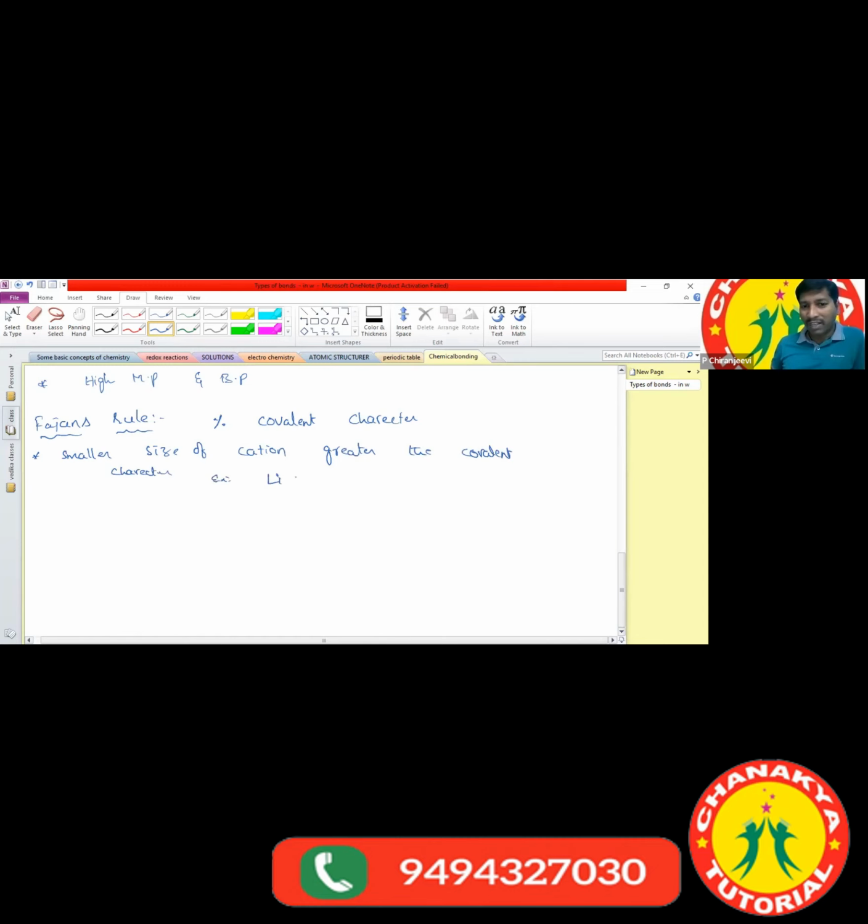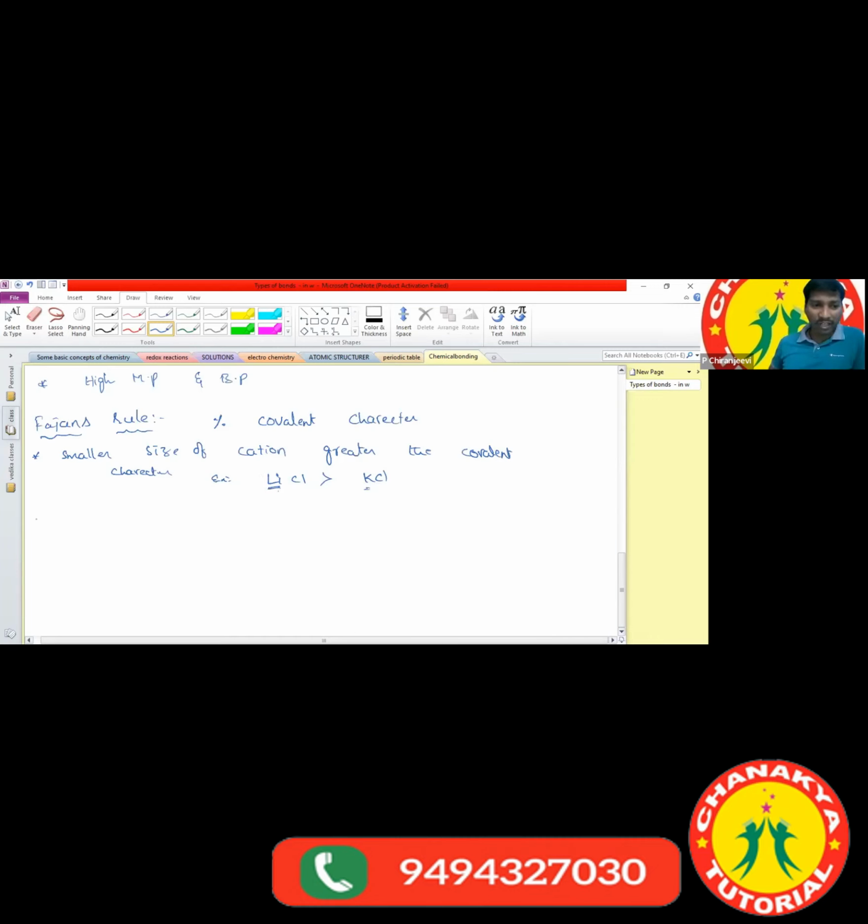For example, I had given lithium chloride and potassium chloride. If you compare lithium chloride and potassium chloride, which one is highly covalent in nature? Lithium chloride. Sir, how are you telling that lithium chloride is highly covalent in nature? Because of the smaller size of the cation. Larger size means a greater ionic character, but not the covalent character.